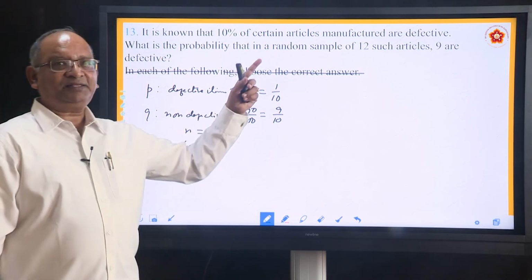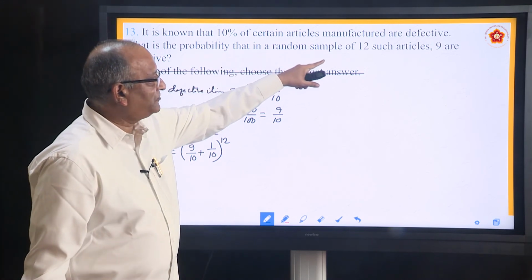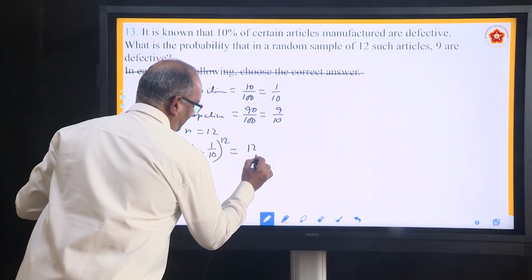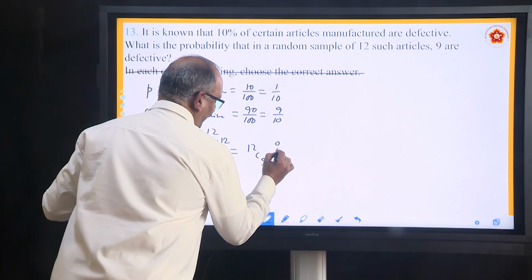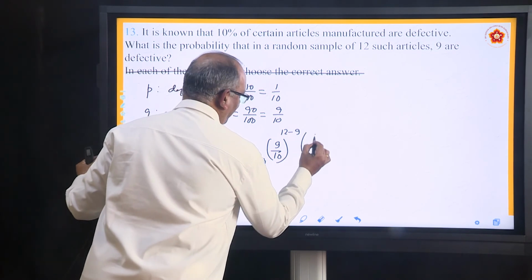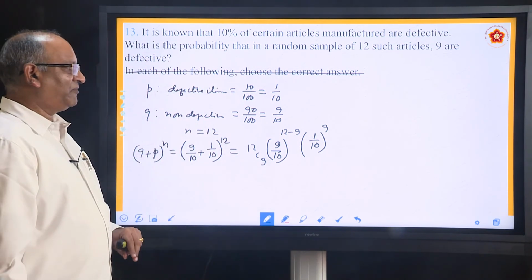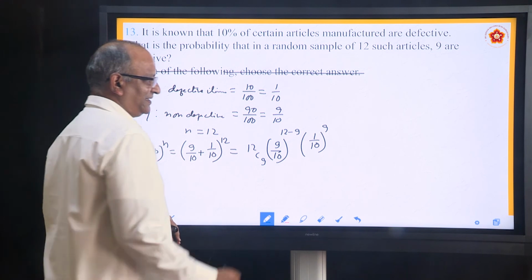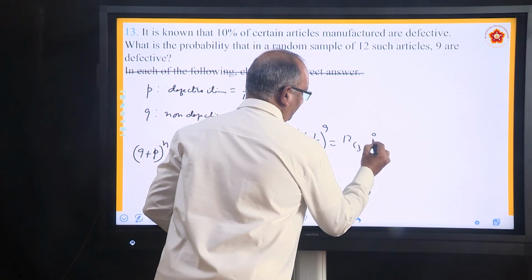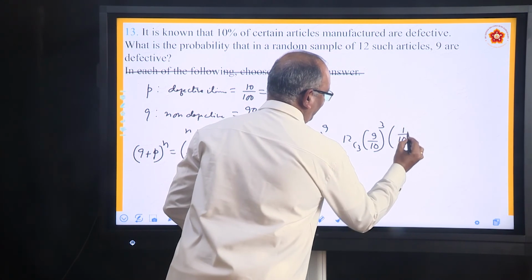Now, does he want all the things? No. He only wants the probability that in a random sample of 12 such articles, 9 are defective. So, how do you find 9 are defective? 12C9, 9 by 10 to the power 12 minus 9, and 1 by 10. What does 1 by 10 stand for? Defective. So, how many? It is 9. This is what we want to find out. So, find out what is 12C9. 12C9 can be written as 12C3, 9 by 10 to the power 3 and 1 by 10 to the power 9.